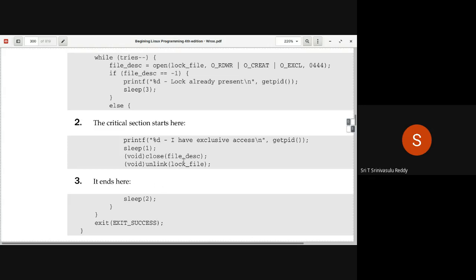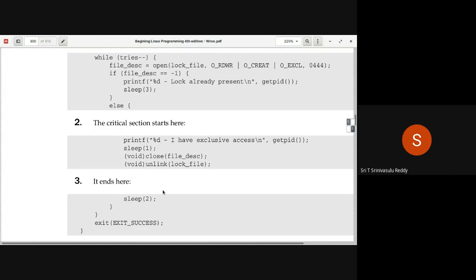Because you have opened it for locking purposes, first you close the file descriptor and then remove the file by using unlink. Then the process can go into sleep mode, meaning that it can do its own activity other than the critical section. Only this part of the code, sleep 1, is the critical section code.